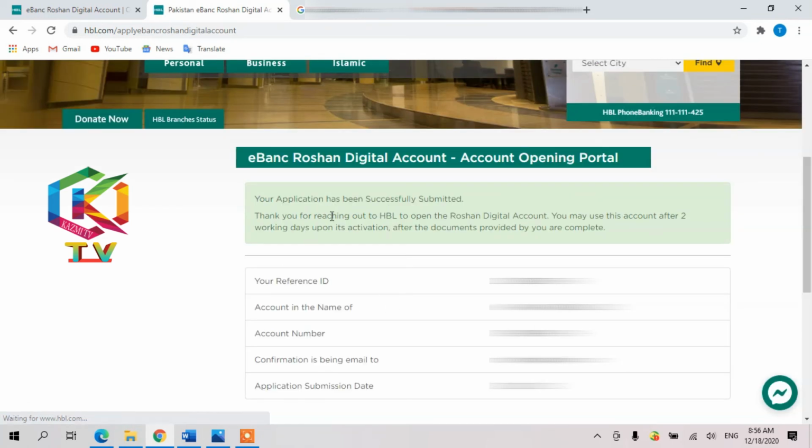Dear friend, now you can see the message appears: your application has been successfully submitted. Thank you for using eRoshan, reaching out to HBL to open the Roshan Digital Account. So after two working days, and I'm sharing with you, within one week I received the ATM card and it was opened, and it was the best service by HBL.